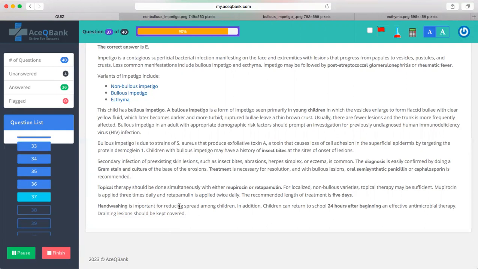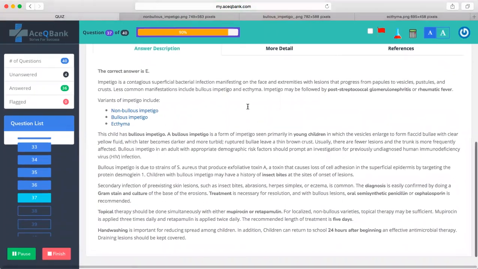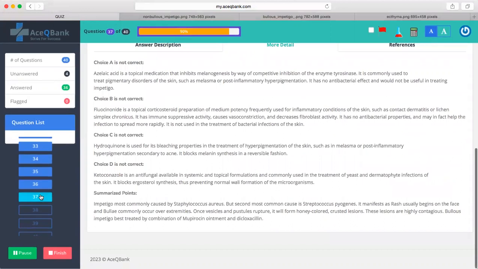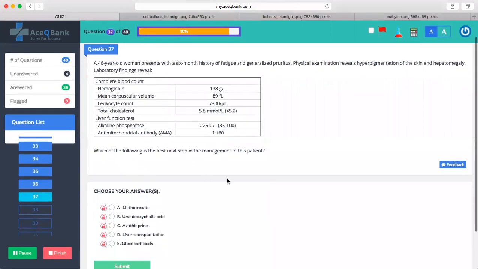So hand washing, so this is all the prevention, hand washing. In addition, children can return to school 24 hours after beginning an effective antimicrobial therapy. Lesions may be kept covered. This one here. Okay, anybody who wants to read this one?